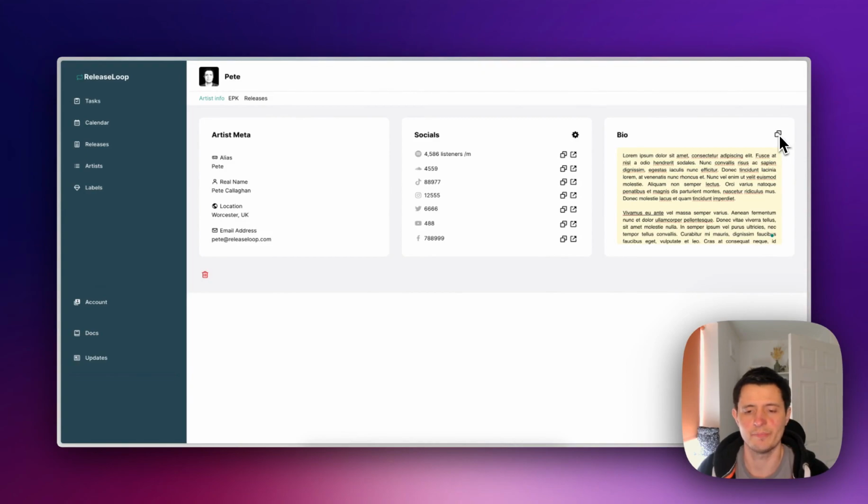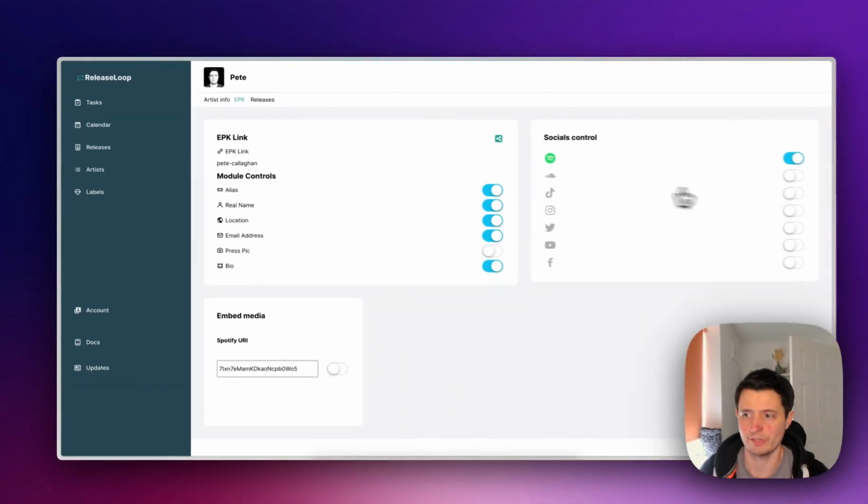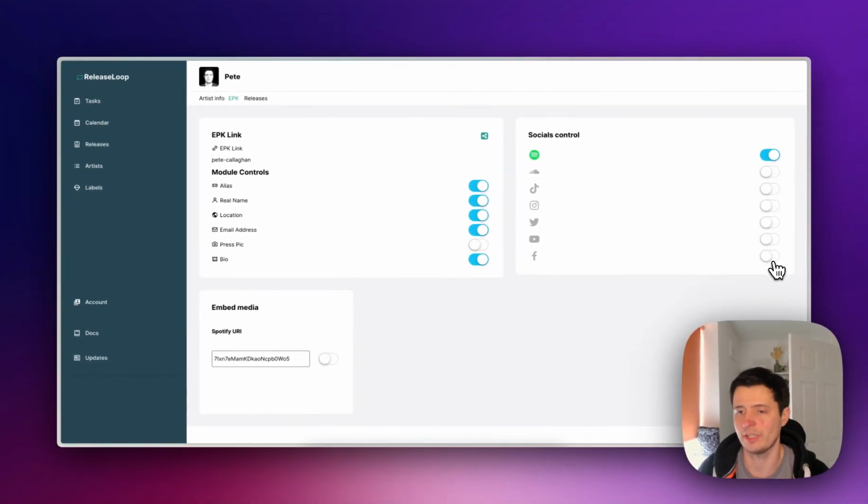ReleaseLoop can also create an EPK, and this builds automatically for you. You just have to use the toggles, deciding which you want to display and don't display. We'll start off on here. So you've got an EPK link. ReleaseLoop will generate a link, and it will be app.releaseloop.com/EPK/ your artist name, whatever you wish to call it. So I've called this artist name Pete Callahan because that's me.